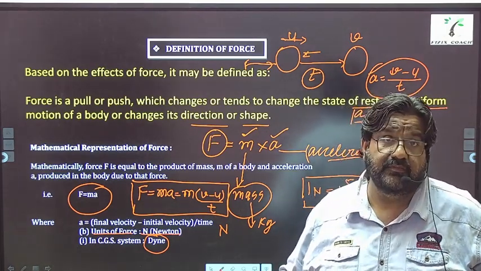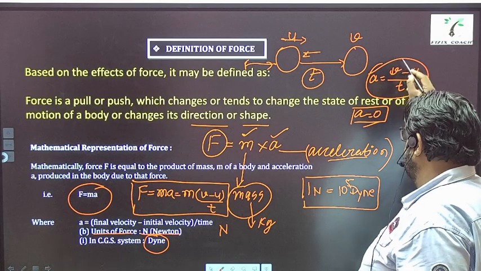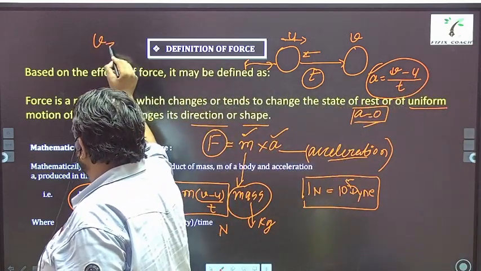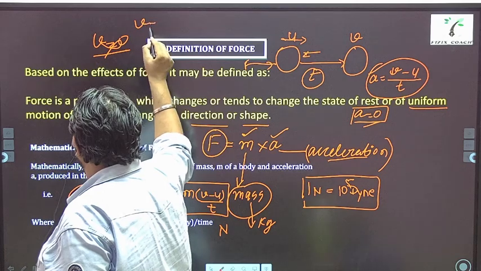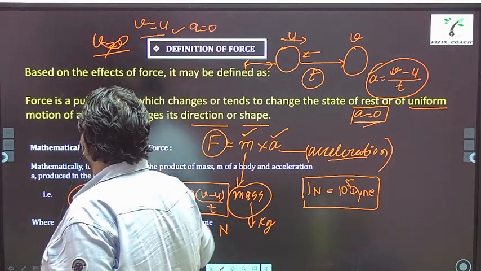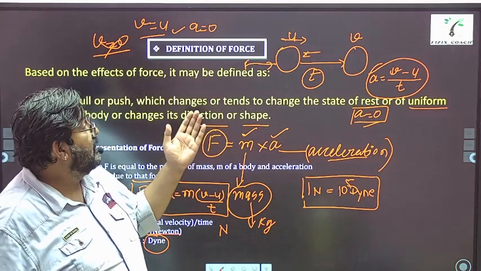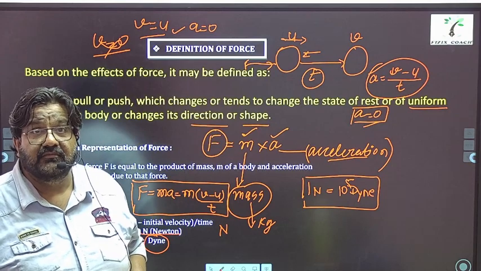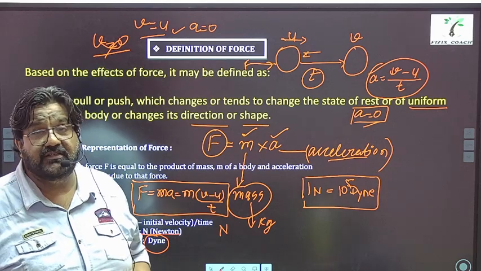Now what does this mean? Acceleration can be 0 when? Acceleration can be 0 when v is equal to u. Then acceleration will be 0. That is, what does that mean? It means that the initial speed and final speed of an object are the same. Right? It's not changing. That is why acceleration is 0.